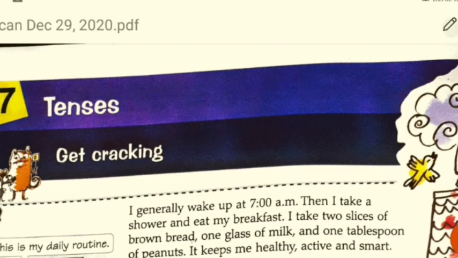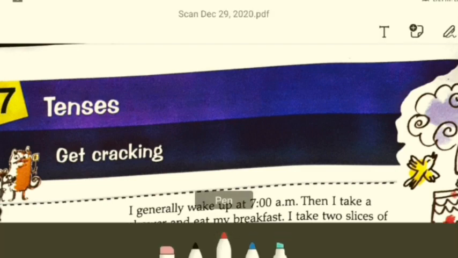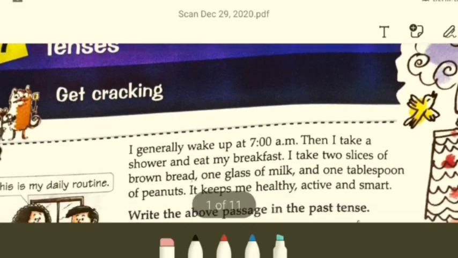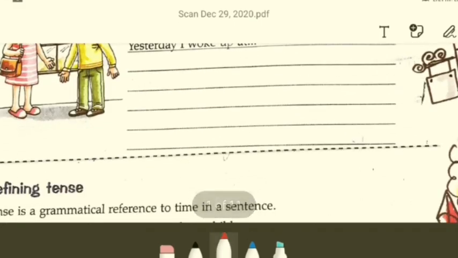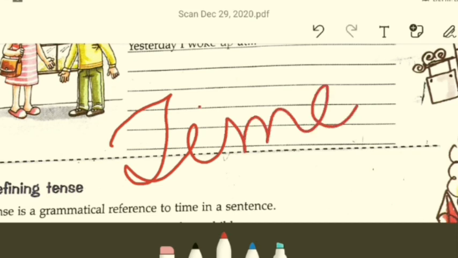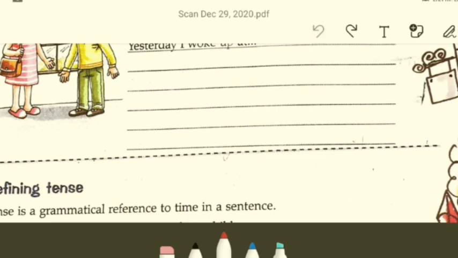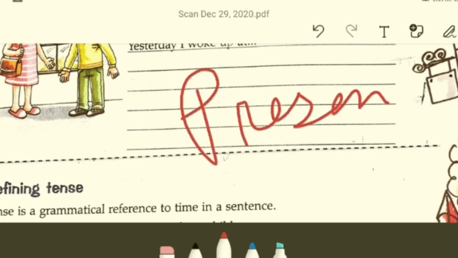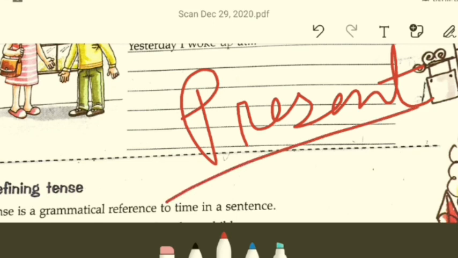Before we actually begin, I'll give you a basic idea of what tense is. I'm sure most of you are well aware of it. Tense basically is the idea of time. Clear? Whenever we talk about tense, simply speaking, tense will give you a sense of time. And in the chapter called tense, we will study 3 different time frames. One of them will be present. Okay, what is present? If I mention the word present, what comes into your head?